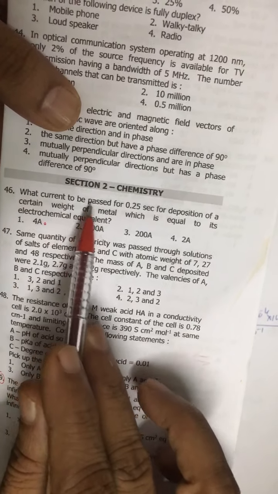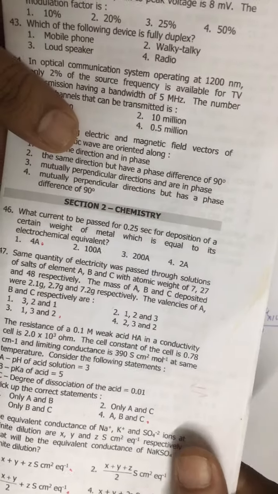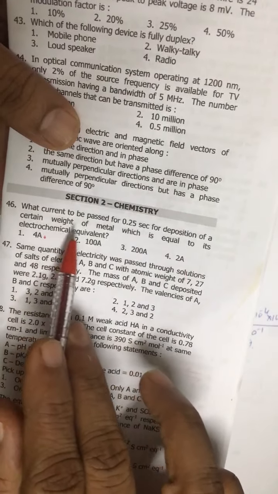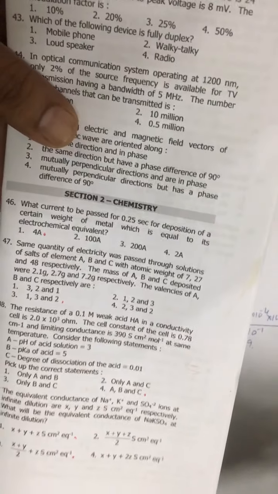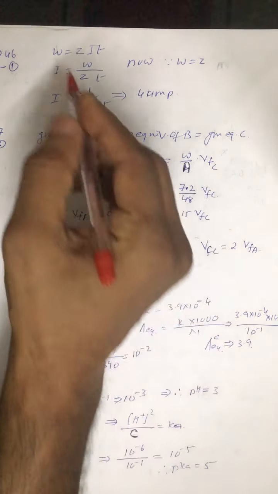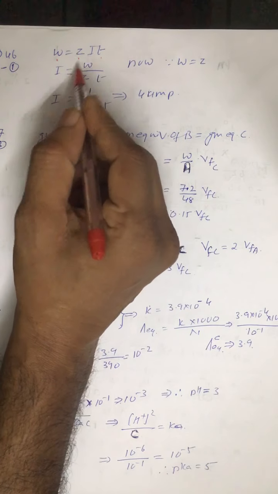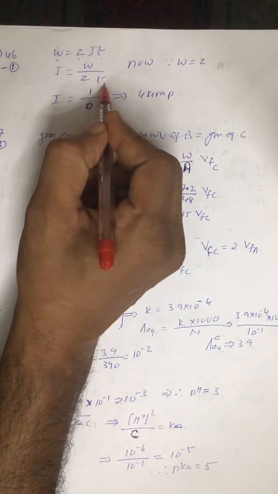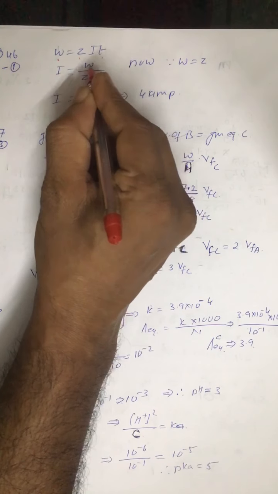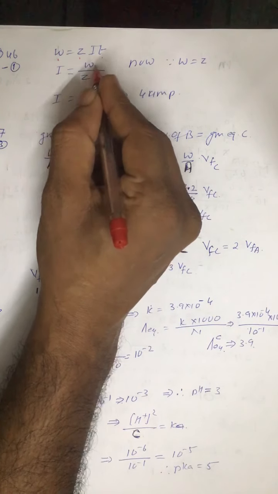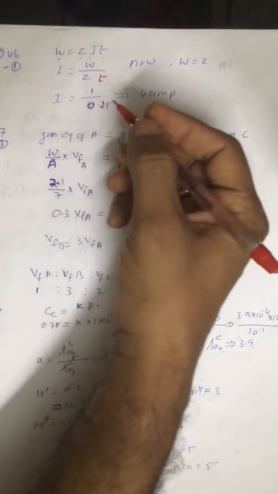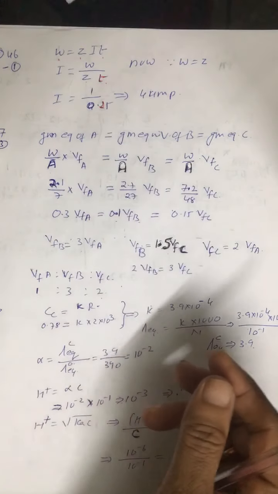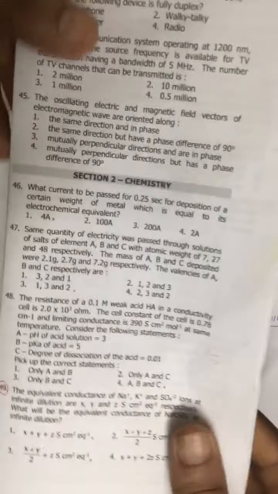What current is to be passed for 0.25 seconds for deposition of a certain weight of metal which is equal to its electrochemical equivalent, meaning W should be equal to Z. So see, W equals ZIt, or I equals W upon Zt. W and Z are both equal, so they cancel, so I is equal to 1 by t, and the time is given, 0.25. If you solve, we get I is equal to 4 ampere. The correct answer is the first option, 4 ampere.